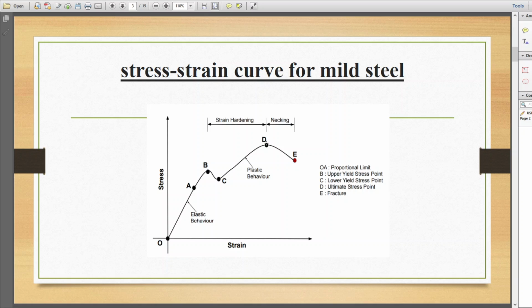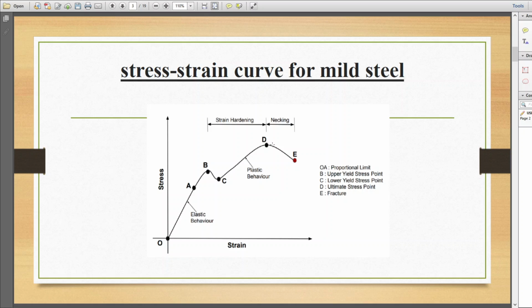Then point D is usually known as the ultimate stress point. At this point, the material will reach its maximum strength. That is, the material strength corresponding to this point D on the stress strain curve indicates the ultimate strength of the material, the maximum stress the material can withstand before it breaks.